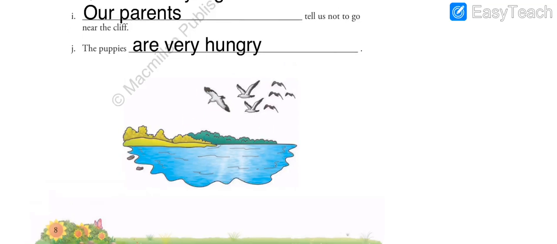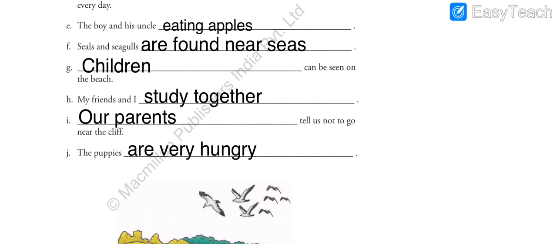So here you can see seals and seagulls. The sentence which we have written over here, seals and seagulls. This sentence, as you can see, the birds are shown over here. They are always found near the seas. So this was one of the sentences that we had.